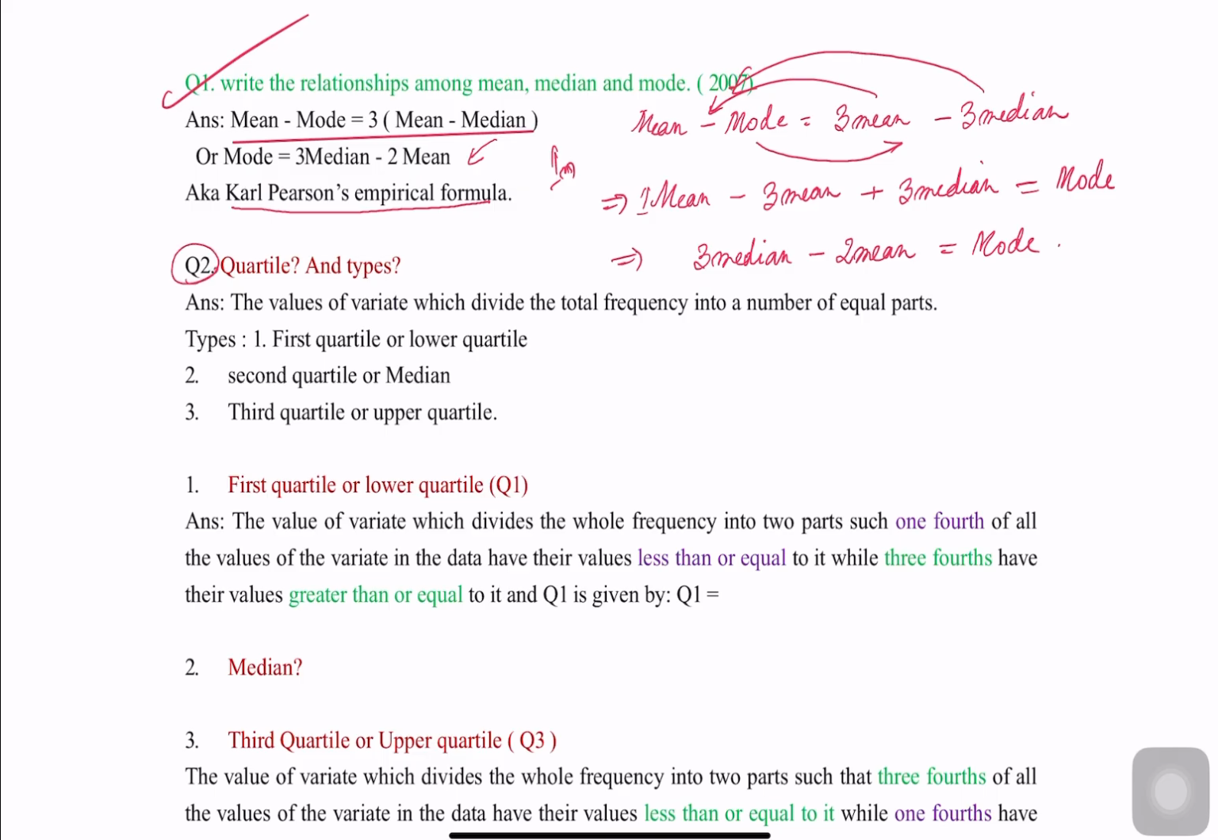Suppose they ask in the exam, what are quartiles? Then you have to write, it is the values of variates which divide the total frequency into a number of equal parts. Now it has 3 types. Number 1, first quartile, also known as lower quartile. Number 2, second quartile, also known as median, which we have learned before. Number 3, third quartile, also known as upper quartile. Please remember these things. Now let's go back to the definition.